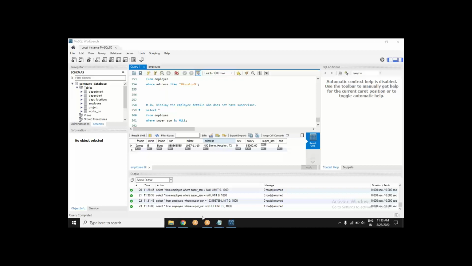Somebody wants to count SSN. Some of you want to count fname. Yes, I was coming up with that question. What seems better? What do you think is better?